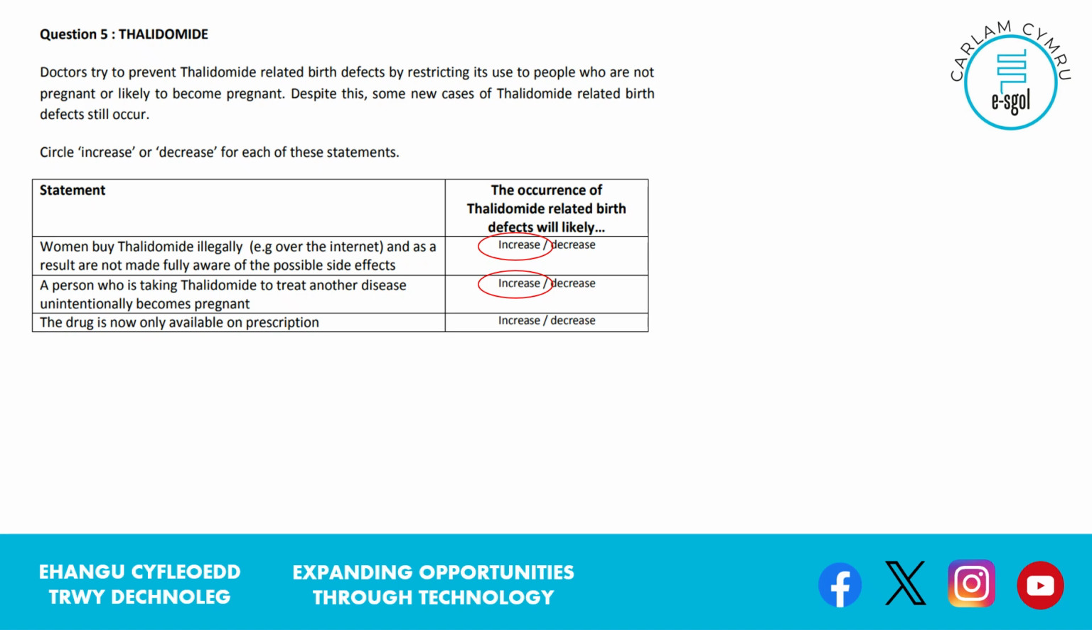And finally, the drug is now only available on prescription. Well, this is going to decrease the incidence because of those things we mentioned earlier. The doctors are able to warn patients. They're able to let them know about those side effects. They might ask them questions like, do you think it's possible you might be pregnant? Before they consider prescribing that drug.